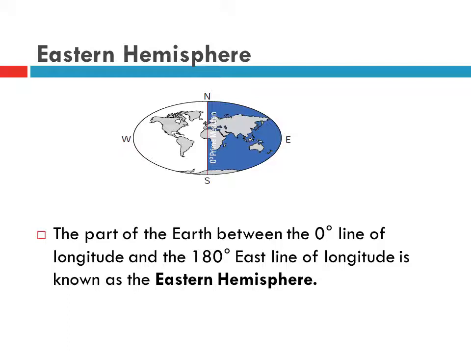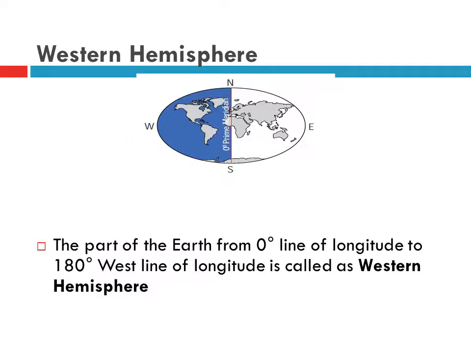Eastern Hemisphere. The part of the Earth between the 0 degree line of longitude and the 180 degree east line of longitude is known as the Eastern Hemisphere. Western Hemisphere. The part of the Earth from the 0 degree line of longitude to the 180 degree west line of longitude is called the Western Hemisphere.